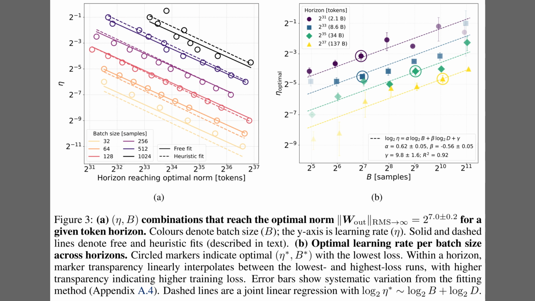In Panel A, many learning rate and batch size pairs hit the same target norm across horizons, which means the norm alone cannot choose the settings. Horizon means the token budget used for training. Panel B then identifies a unique best pair per horizon, and the optimal learning rate rises with batch size while falling with horizon. The fitted rule follows a line in log2 space. The slope with batch is about 0.62. The slope with horizon is about minus 0.56.